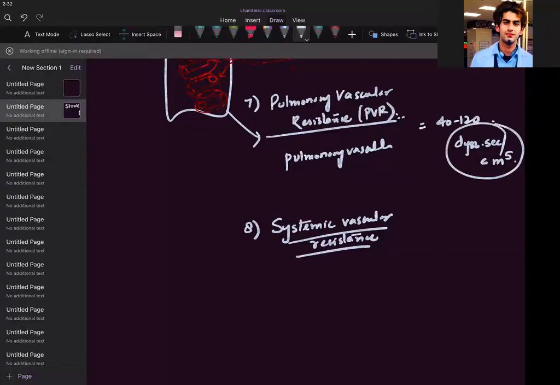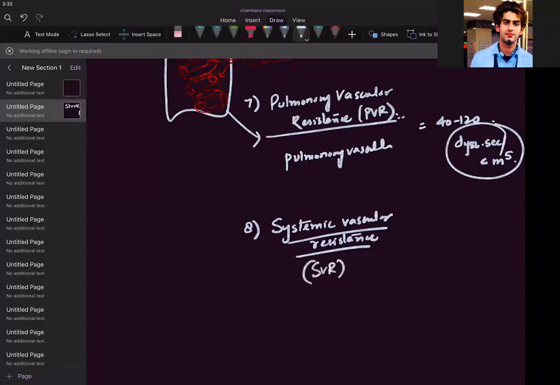So systemic vascular resistance is basically the resistance of all your systemic vessels, all of your peripheral vessels, whatever is present except pulmonary, whatever vessels you have in the body except your vessels of the lungs. The resistance offered by those vessels that are extra pulmonary, outside the pulmonary, that resistance will be called systemic vascular resistance. So we write it SVR.